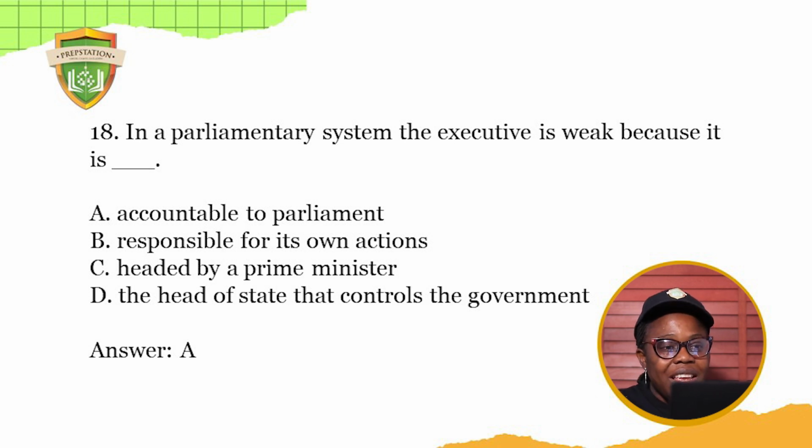Yes. So the answer is accountable to Parliament. He's accountable to Parliament. So take note of this.